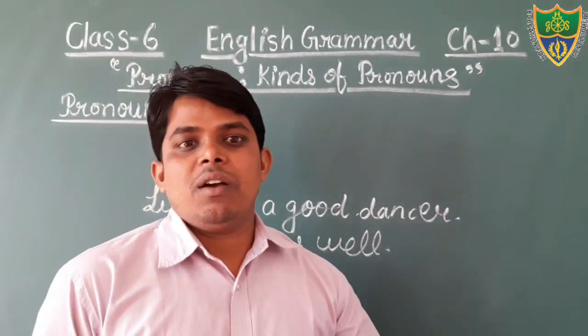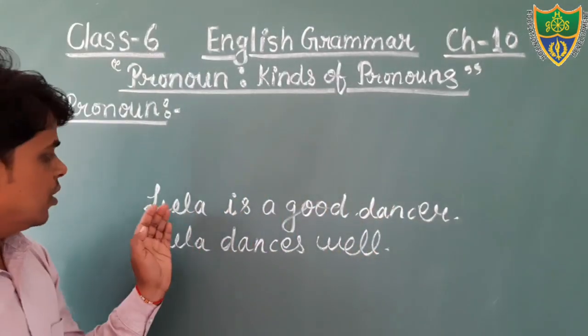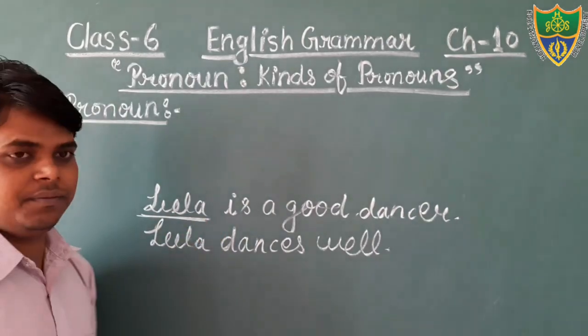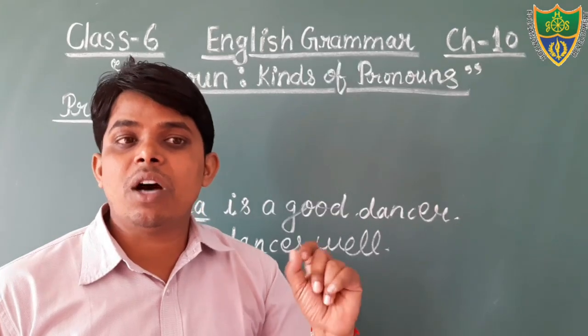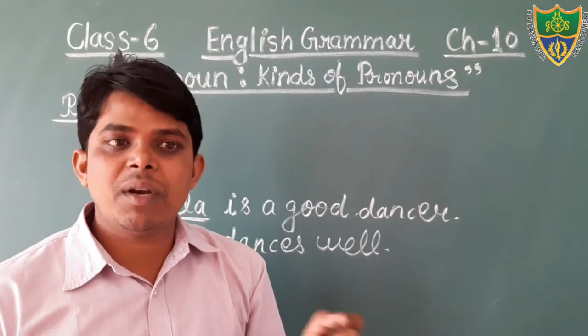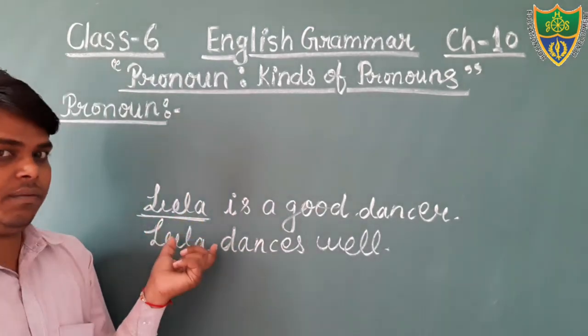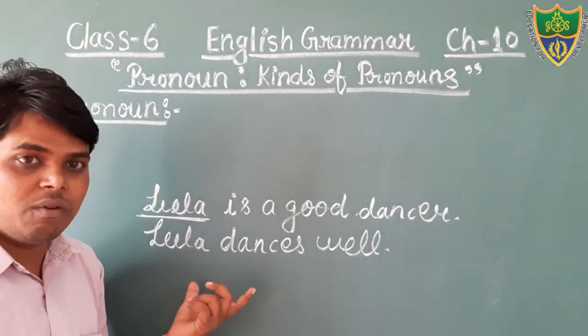If we are writing in one sentence Leela is a good dancer, in this sentence the word Leela is a noun because noun is the name of a person, place, animal, feeling or ideas. Here Leela is a person, a girl. Therefore the word Leela is noun.